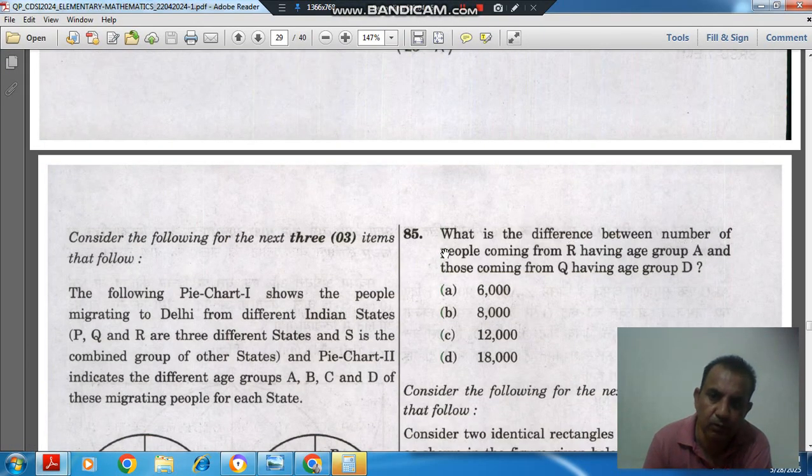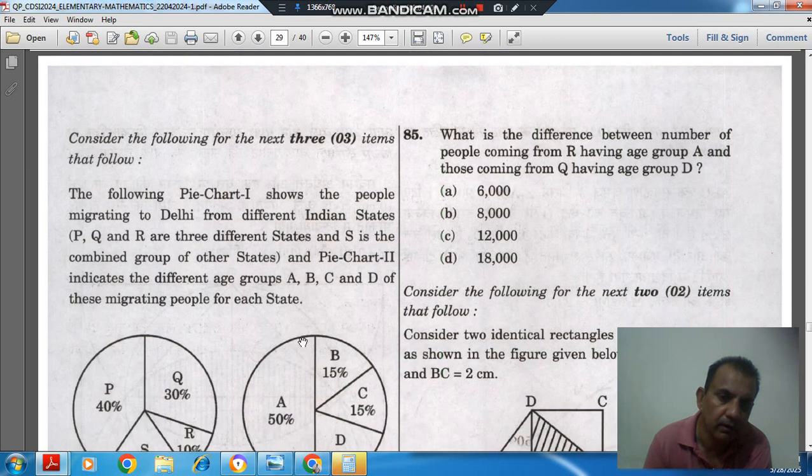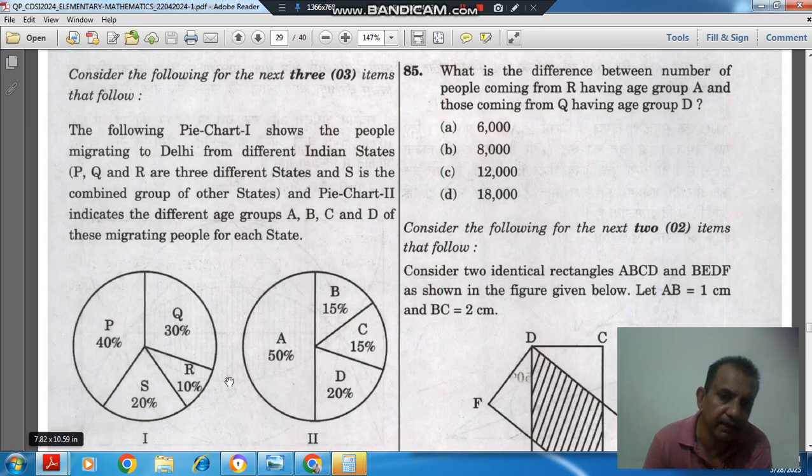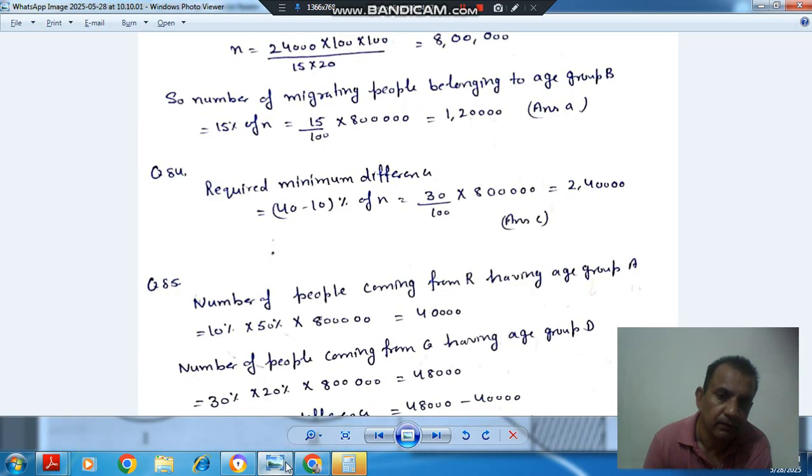And the last one is: what is the difference between the number of people coming from R having age group A and those coming from Q having age group B? So the R percentage is 10% and the age group A percentage is 50%. So we'll take 10% of 50% of the total. Okay, because we have to take the R group, that is 10% of total, and from that R, 50% are of age group A. The total is 8 lakh. It will be 40,000.